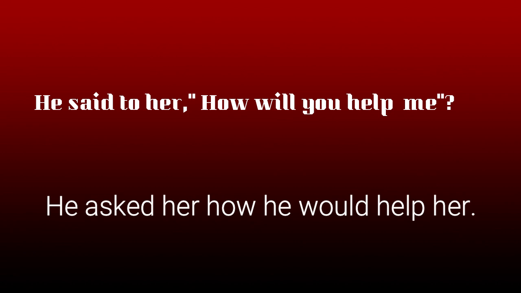Let's try one more. He said to her, how will you help me? He asked her how he would help her. Helping whom? Her, right? So, question word, subject, and verb. How is a question word. He is the subject. Would help is a verb. So he asked her how he would help her. Me becomes her. Clear?